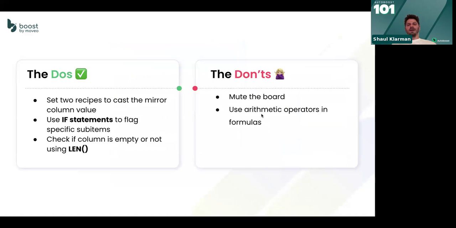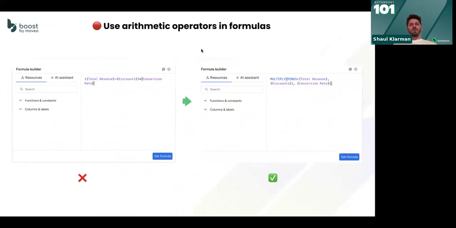Second one, don't use arithmetic operators in formulas, what you would call free operators or any one of those. Remember that we can take formula column values, by actually choosing the formula column in our recipes, and put them into native columns. This has limitations. One of those limitations is we don't support those kinds of factors.